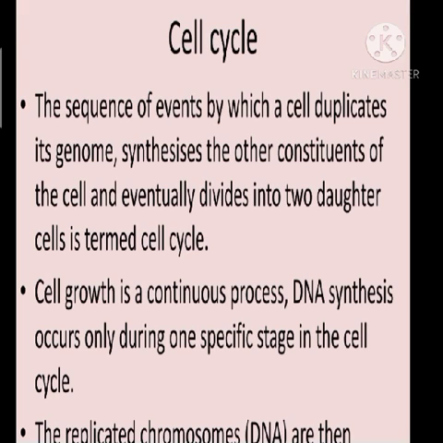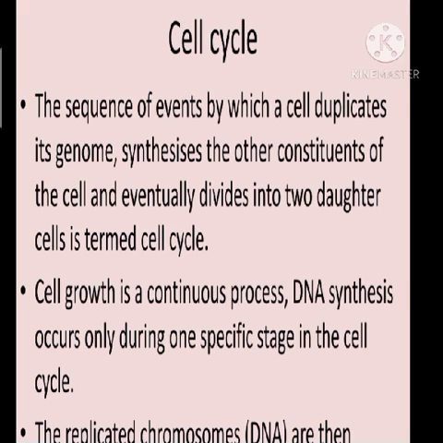So for that, DNA replication occurs as well as cell growth. Then only the cell can correctly divide into two daughter cells, isn't it? So this cell division, DNA replication and cell growth should take place in a coordinated way. Why should it take place in a coordinated way? To ensure the correct division as well as the distribution of the genomes, that is the genetic material or the DNA, to the daughter cells.